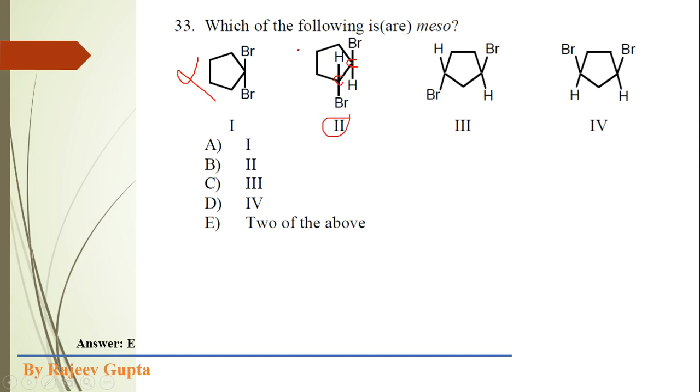But here a plane of symmetry cannot be applied, because both bromine atoms are attached in a trans manner: one bromine atom is above the plane and one below the plane. Now check this third structure. In this third structure, these both carbon atoms are not chiral centers.